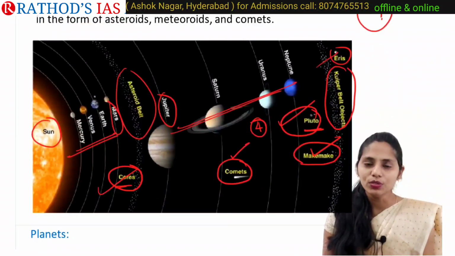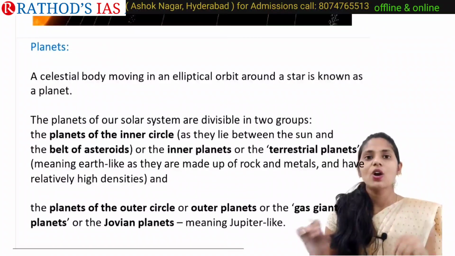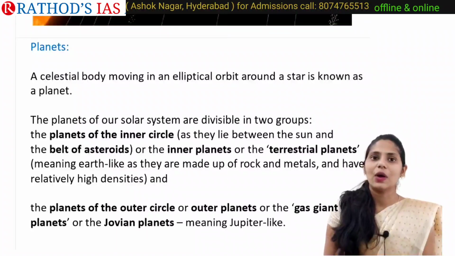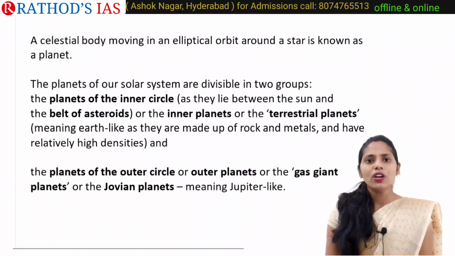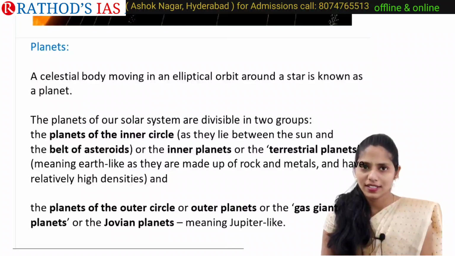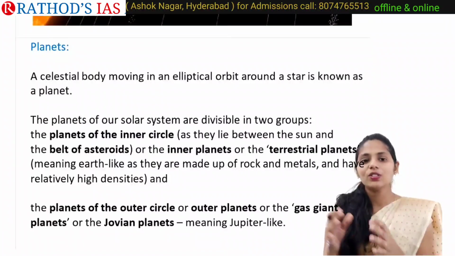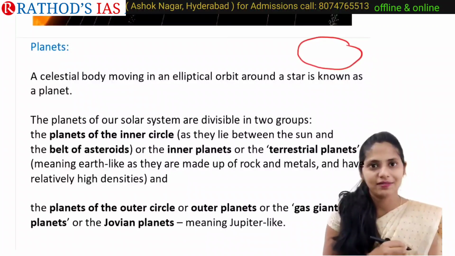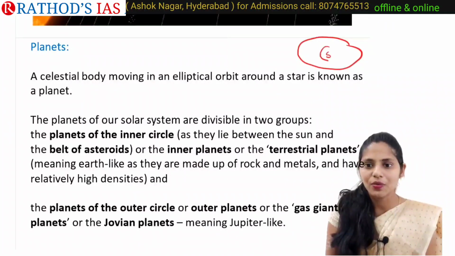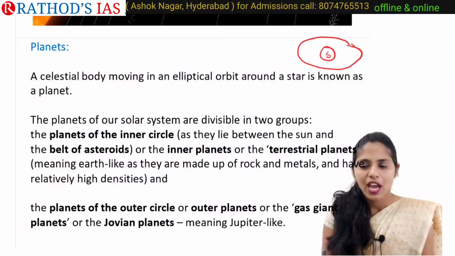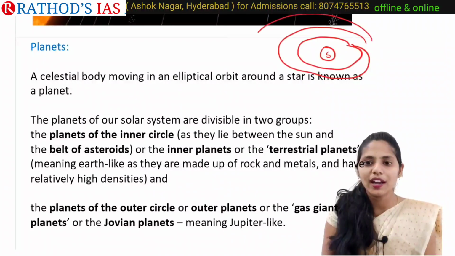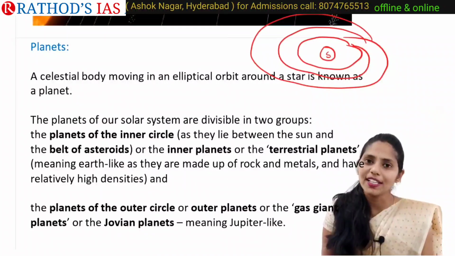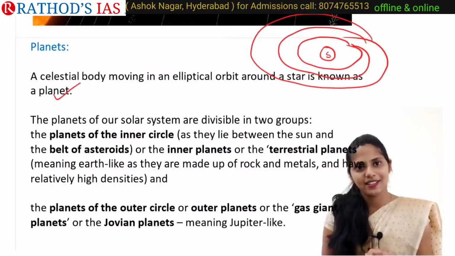Now let us move forward and try to understand what planets are and the different types of planets present in our solar system. Planets are celestial bodies, as you already know. They move around our sun. The sun is present at the center of our solar system, and the planets move around the sun in elliptical orbits. Those celestial bodies are called planets.